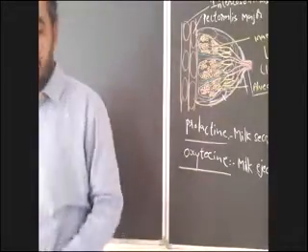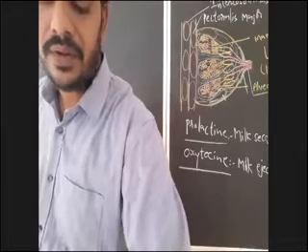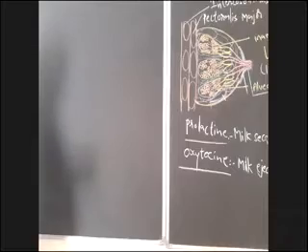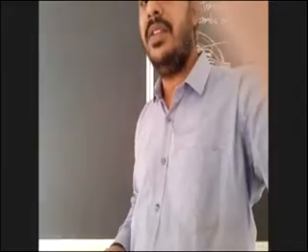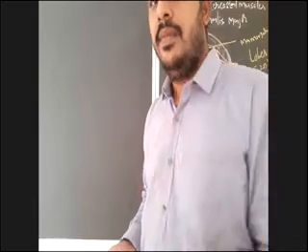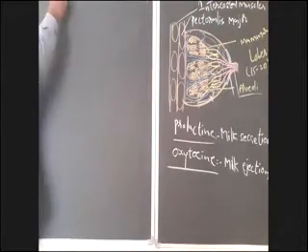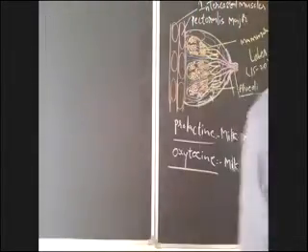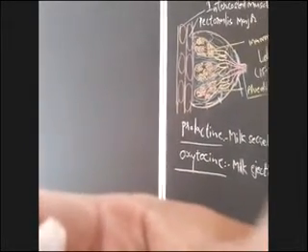As I already gave you the hormonal regulation of the male reproductive system, which part of the central nervous system plays a vital role in the hormonal regulation of the reproductive system? That is the hypothalamus. Here also, the hypothalamus plays an important role in the regulation. So now, the hormonal regulation of the female reproductive system.